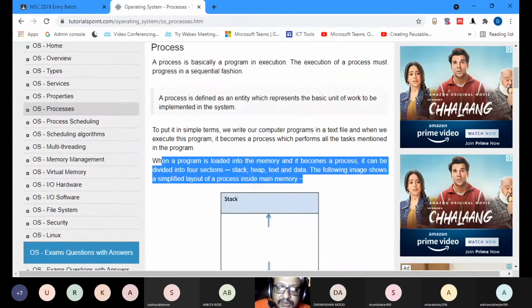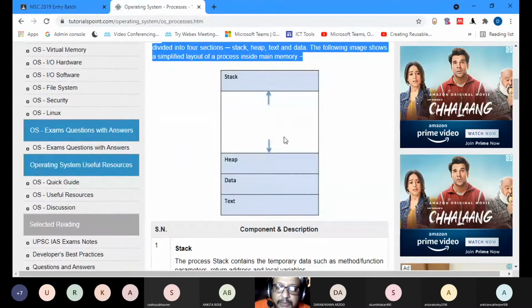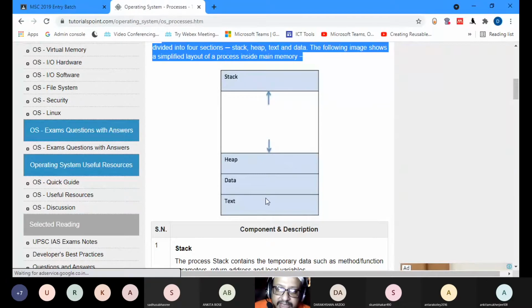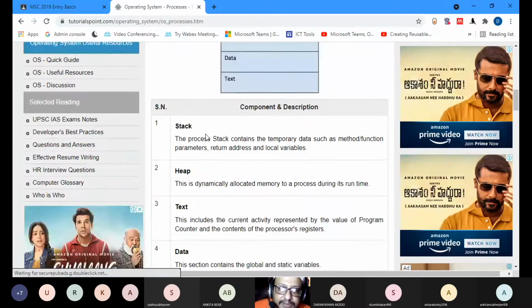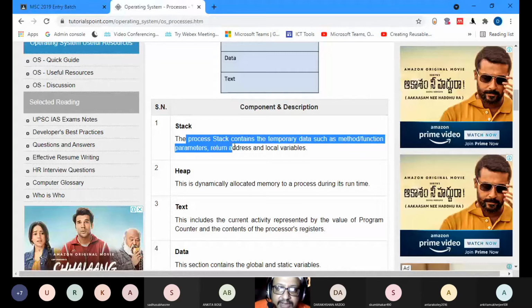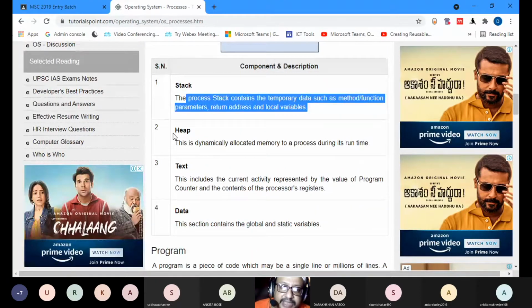So when it's loaded into memory, stack means it's stored. Heap means it's one on top of the other. Data is actually the individual data, and in the data it's the text which is typed. The process stack contains temporary data such as method or function parameters, return address, and local variables. What is heap?